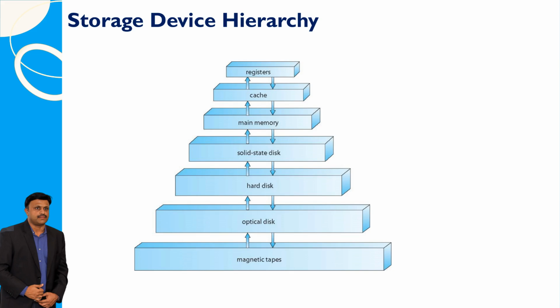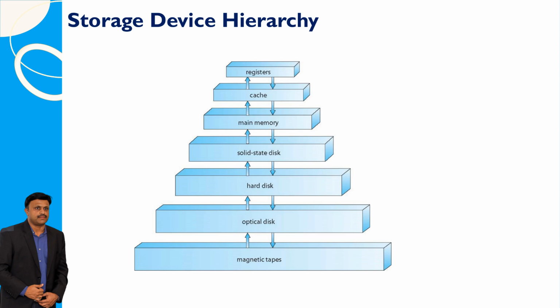The storage device hierarchy is structured based on speed, with faster storage devices positioned closer to the CPU for rapid data access, while slower devices are typically used for bulk storage. At the top of the hierarchy are CPU registers and cache memory, which provide extremely fast access to data but have limited capacity.